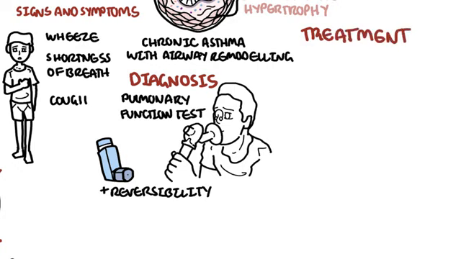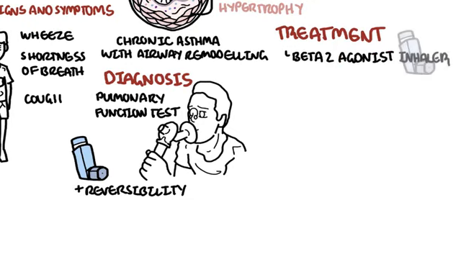Treatment of asthma involves assessing the severity first, then using a stepwise approach in the management of asthma by using relievers and preventers. The most common reliever is salbutamol, which is a short-acting beta-adrenergic agonist. Other inhalers include antimuscarinic inhalers.